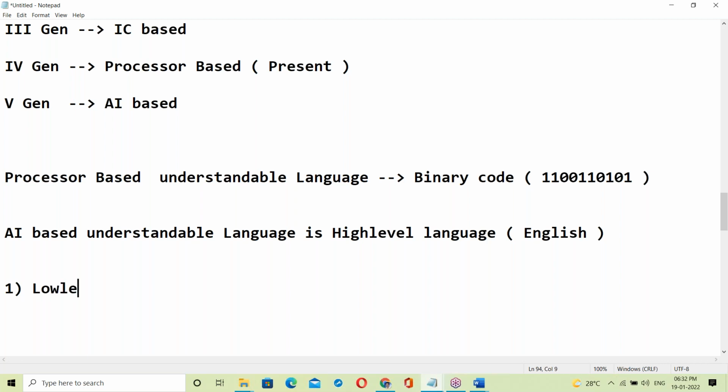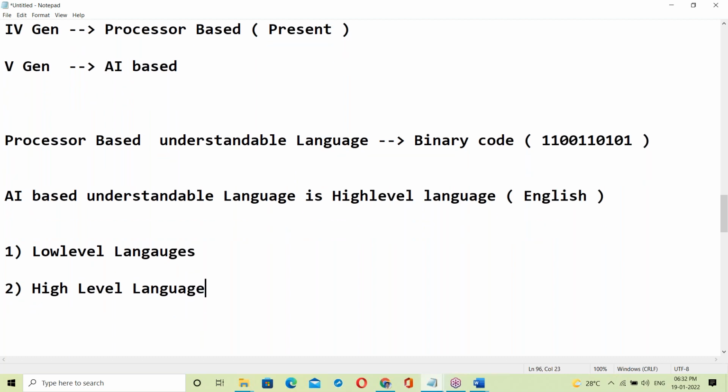First one, low level languages. Second one, high level languages. Low level and high level language. See, low level language. It's a system understandable language.